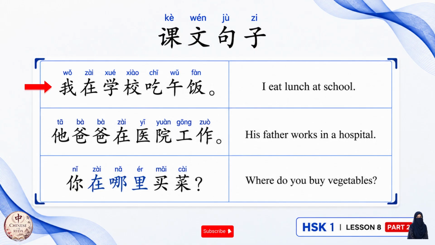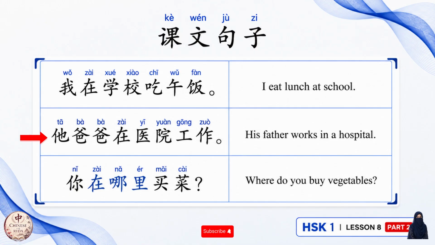So look at the structure. 我在学校吃午饭. Here, 在学校, the location, is placed before 吃午饭. 吃午饭 is the verb here. So here it is different from English. In English, we place the location where the action takes place after the word of the action.